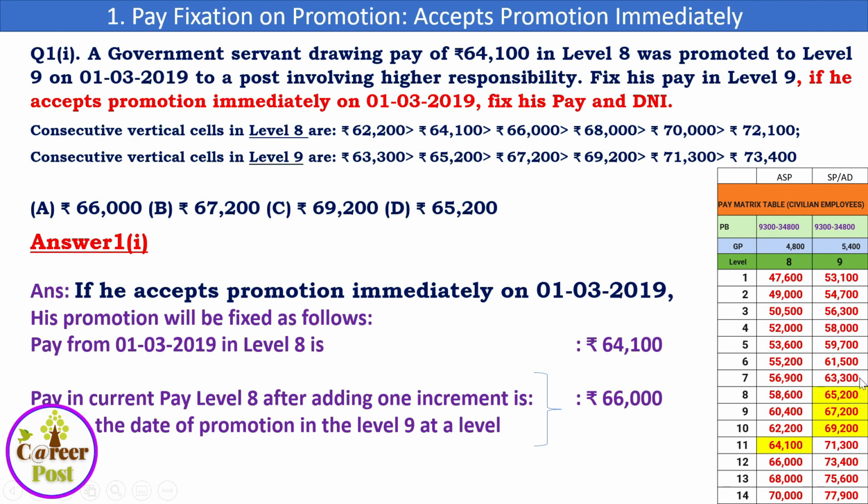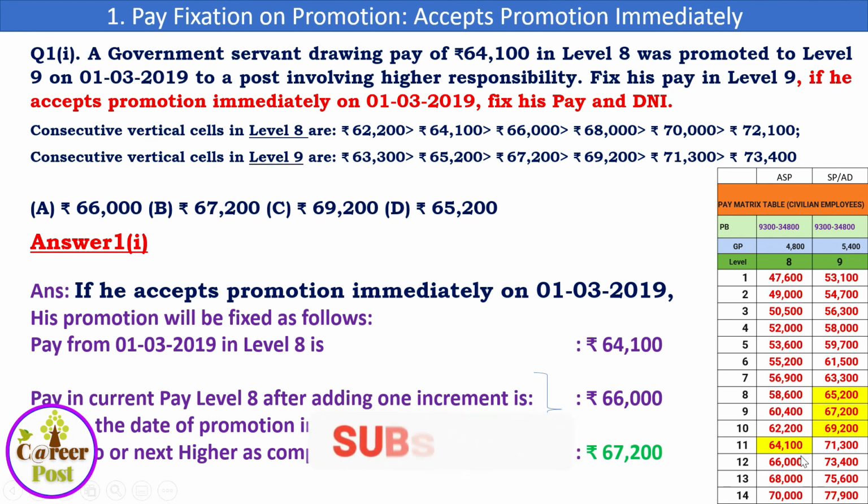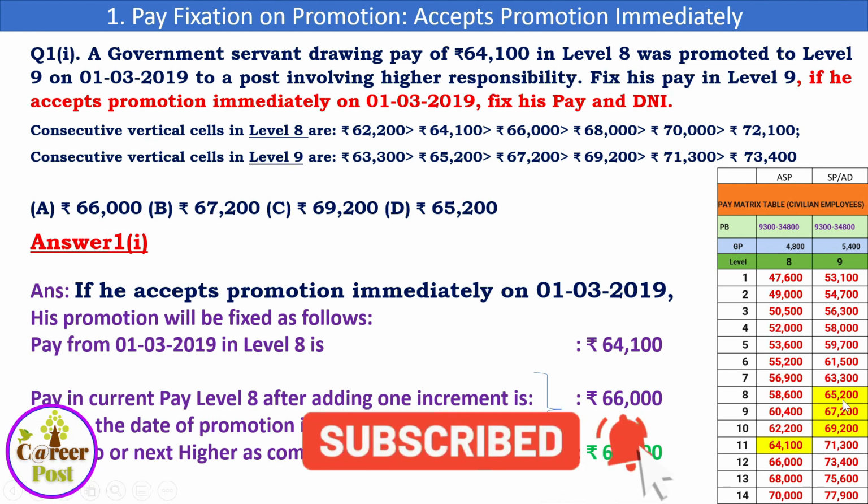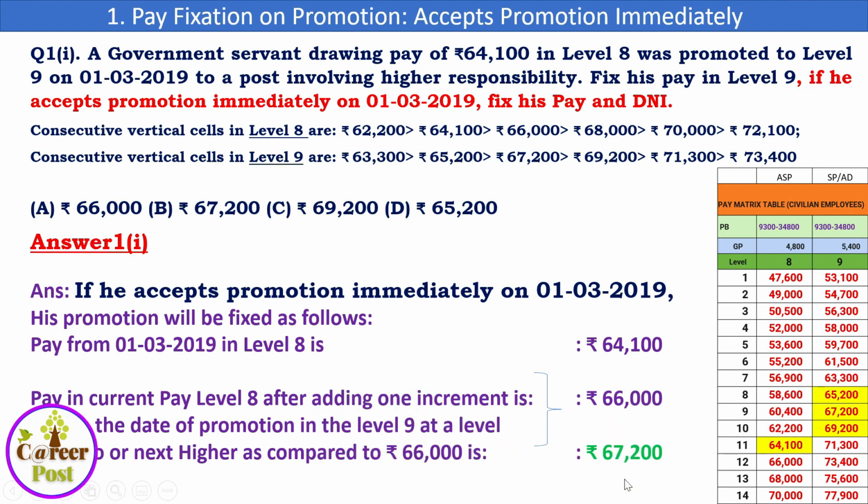Here 63,300 is there, 65,200 is there, and 67,200 is there. So after the notional increment of 66,000, what is the amount that is beyond 66,000 in the scale of level 9? That is 67,200. So he will be fixed in pay on the date of promotion in level 9 at the level equal to or next higher as compared to 66,000. We compare with 66,000; the amount more than 66,000 in level 9 is 67,200. So his pay will be fixed at 67,200. I hope you understand.